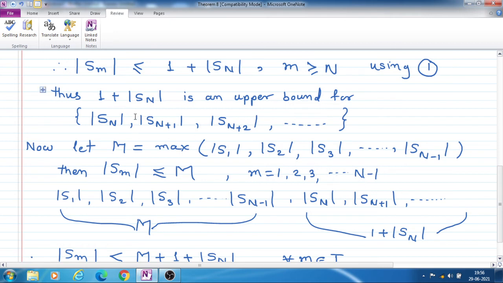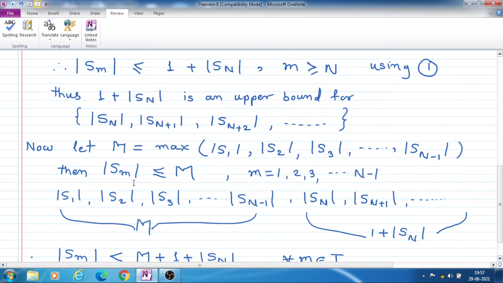See, from capital N onwards, S capital N, S capital N plus 1, S capital N plus 2, for these terms 1 plus mod Sn is an upper bound, and for the terms from 1 to capital N minus 1 we have taken the maximum value of all those terms as capital M. That means any value among mod S1, mod S2, up to mod S N minus 1 is less than or equal to this maximum value.